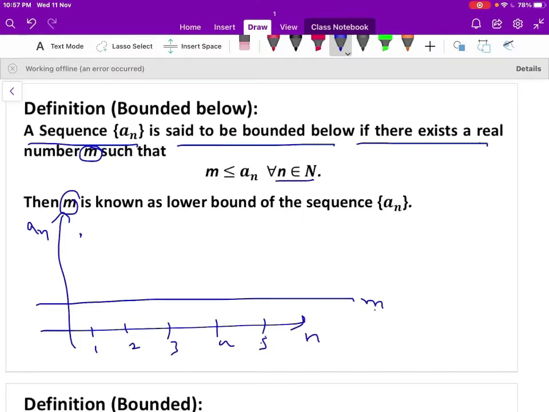When n is 2, a2 here. When n is 3, a3 here, then a4, a5, a6 and so on. You can observe that all the terms of the sequence a_n are greater than or equal to small m, and moreover it should not cross the line m. So we can write that m is said to be the lower bound of the sequence a_n.